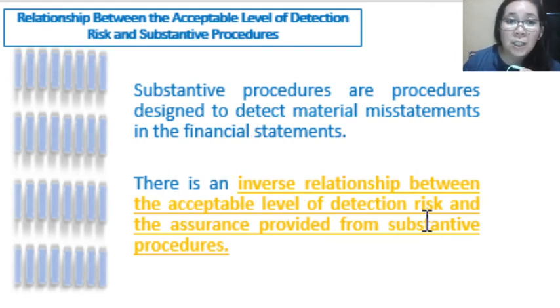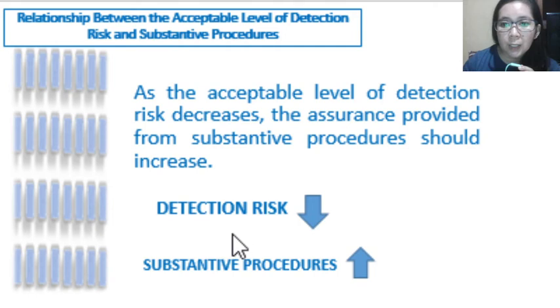So there is an inverse relationship between the acceptable level of detection risk and the assurance provided from the procedures. How is that so? For example, as the acceptable level of detection risk decreases, the assurance provided from substantive procedures should increase.